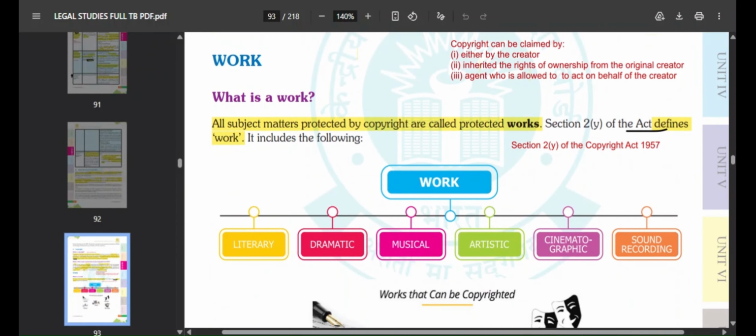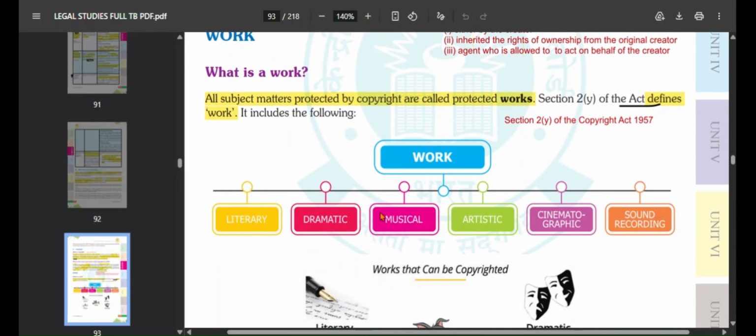Now what is work? All subject matters protected by copyright are called protected works. So all the subject matters that come under copyright, or are protected by copyright, are called protected works. Section 2 clause y of the Copyright Act 1957 defines work. Now work includes all of this: literary, dramatic, musical, artistic, cinematographic, sound recording. All these six come under work.